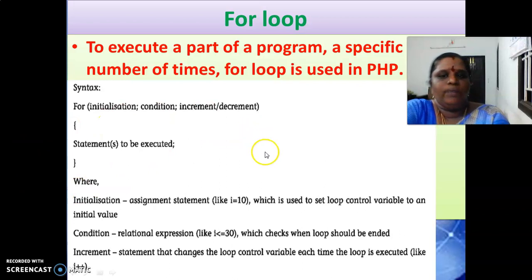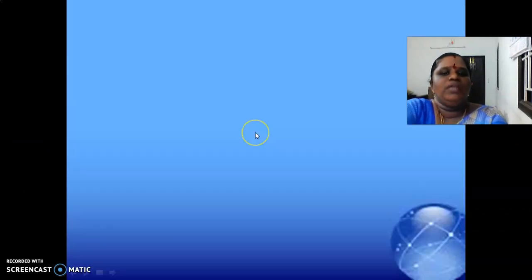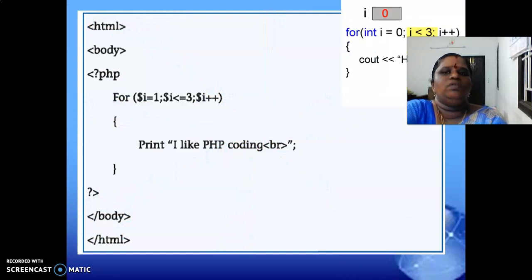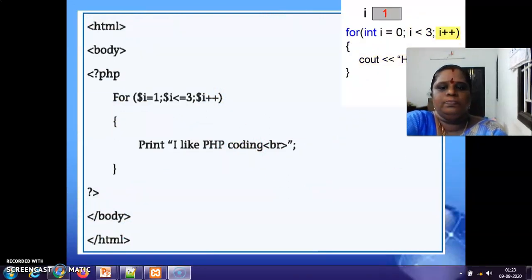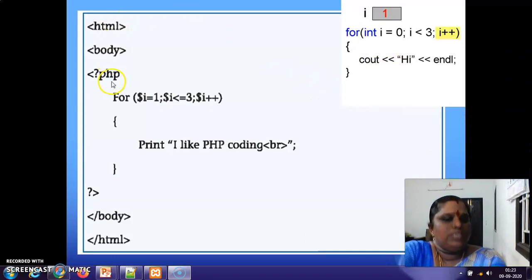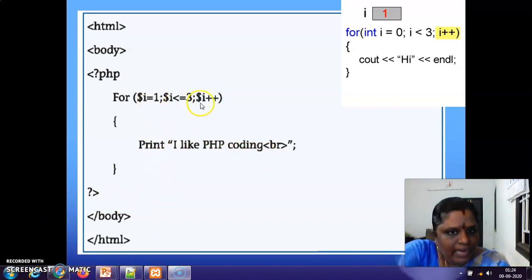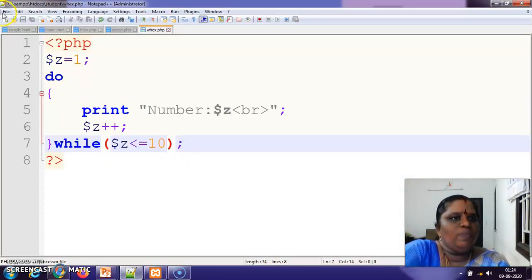Okay, so we can see the example program here. See the example program. In this, we are having the initialization. This is the initialization part. Okay. For this is the variable, loop control variable. We are initializing it to 1. And here up to 3. Until I reaches 3, the increment is done and print I like PHP program. Okay. So we'll just work it out and see. Only 3 times this program will run. Okay. This is called as the for loop. Only 3 times the program will run.